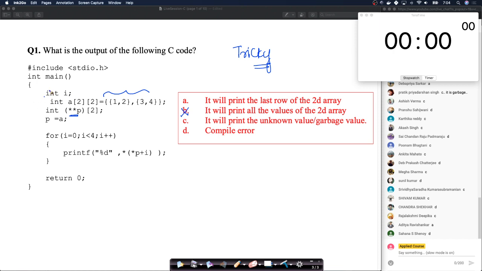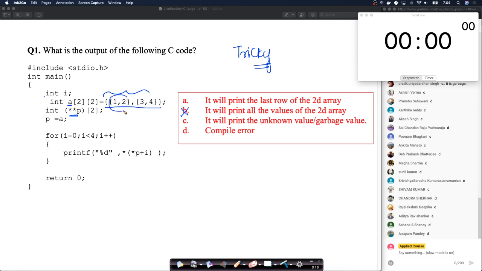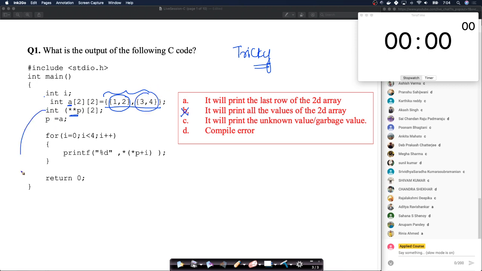Okay, so let's go. So we have int I, simple. A is basically a 2-dimensional array and you have these values, simple, right? This is your A0. This is your A1. Very simple stuff. The tricky part here is this. Look at this. If you want to read this in English, this is a 1D array.